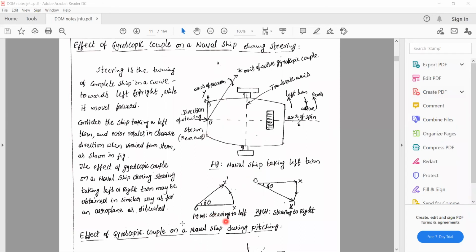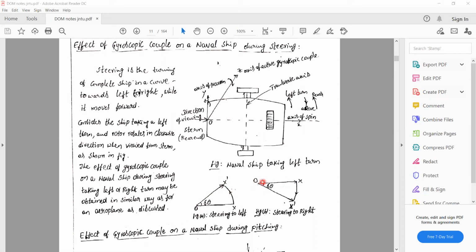Let us take the vector representations. In figure A, the ship steers to the left turn. The axis of spin OX is shifted to OX dash, which means the ship steers to the left. Then the effect of gyroscopic couple is to raise the bow and lower the stern.